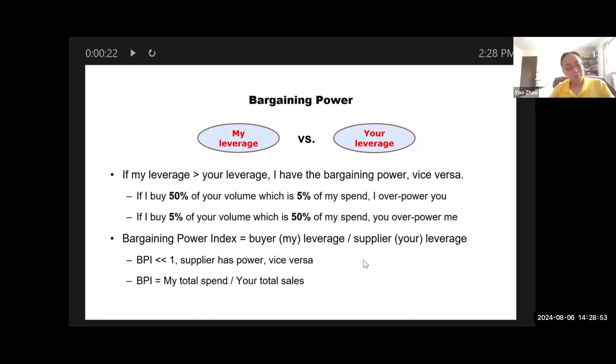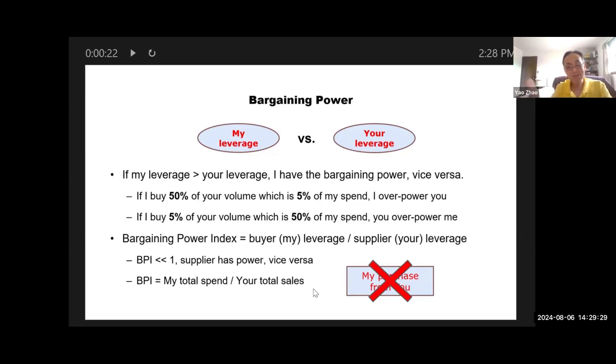This BPI, bargaining power index, is intuitive and very easy to calculate, because it does not require my purchase from you. It only requires my total spend and your total sales. Essentially, you are comparing the customer's total spend with the supplier's total sales. That's it. You don't need to know how much this customer purchased from that supplier.